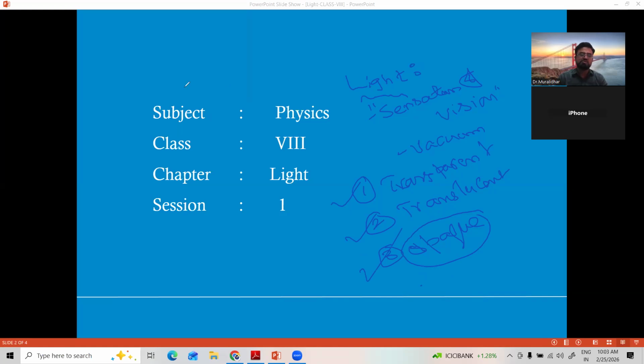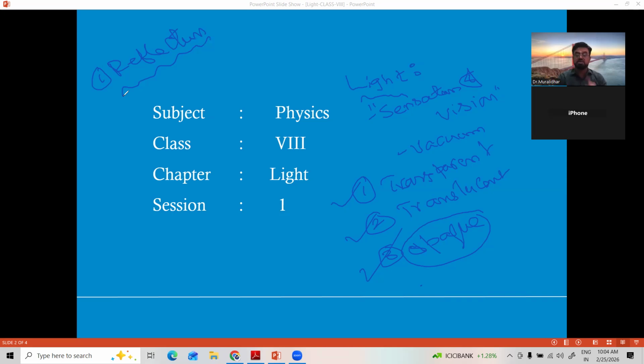These opaque substances show a very important property of light called reflection, which we learned in the 6th and 7th class. The first property of light, reflection, is the returning back of light. Just like you take a rubber ball and hit it to the wall, after striking the wall it will come back.